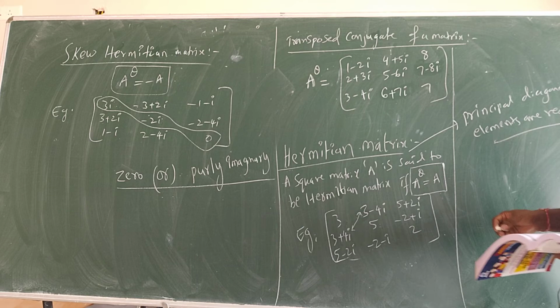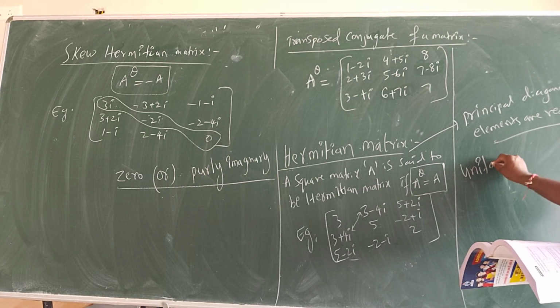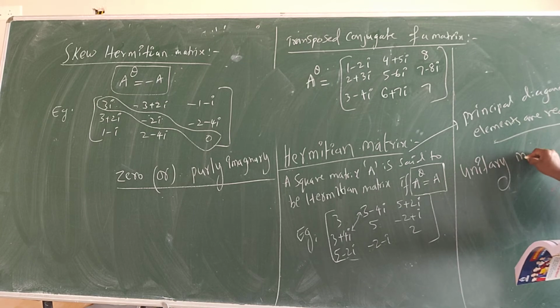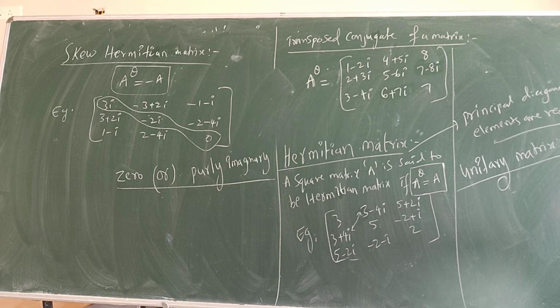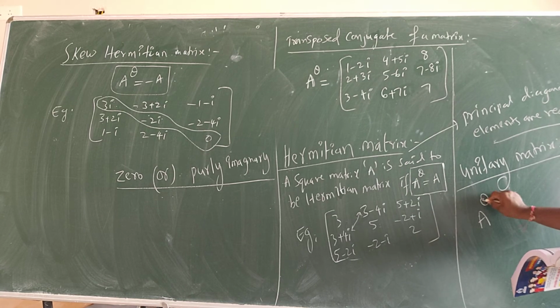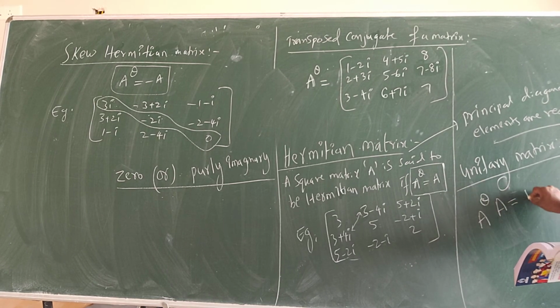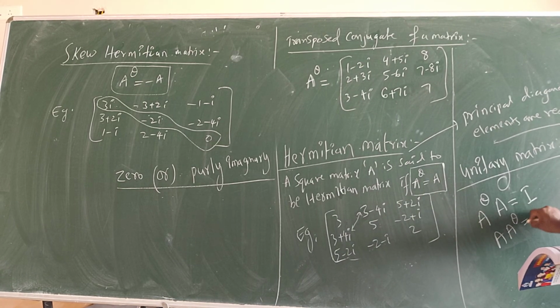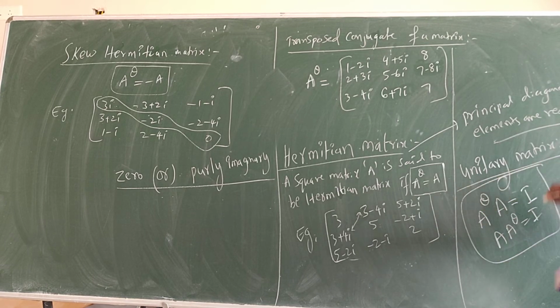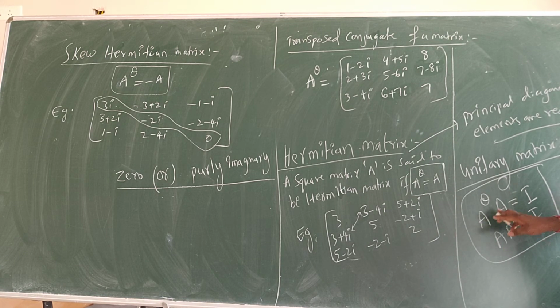And one more thing is the unitary matrix. What is a unitary matrix? This is the last one, last and final. A square matrix A is said to be a unitary matrix if A-dagger into A is equal to I, or A into A-dagger is equal to I. This is called a unitary matrix. It means the conjugate of the transpose matrix into the matrix is the identity matrix.